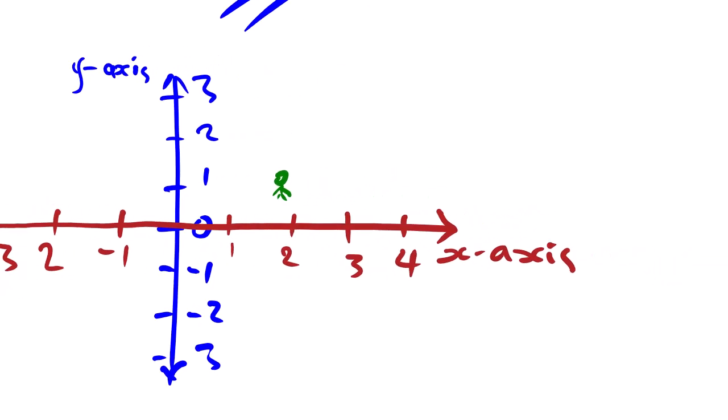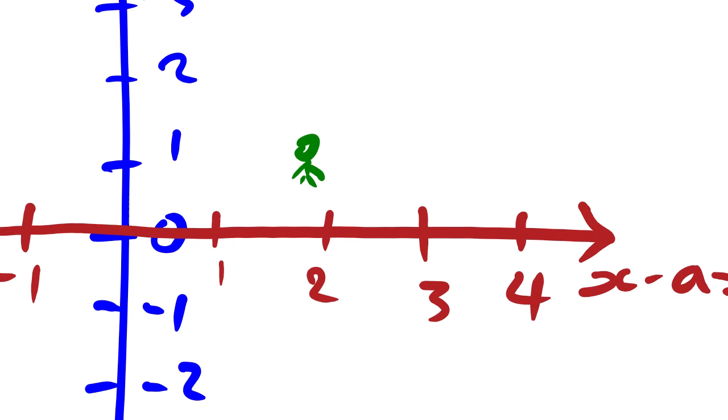So you write the coordinates of this object as open bracket 2. The first thing that comes after the bracket is the x value, that is the value on the x-axis, then comma, then the value of y, we have 1, then close the bracket.